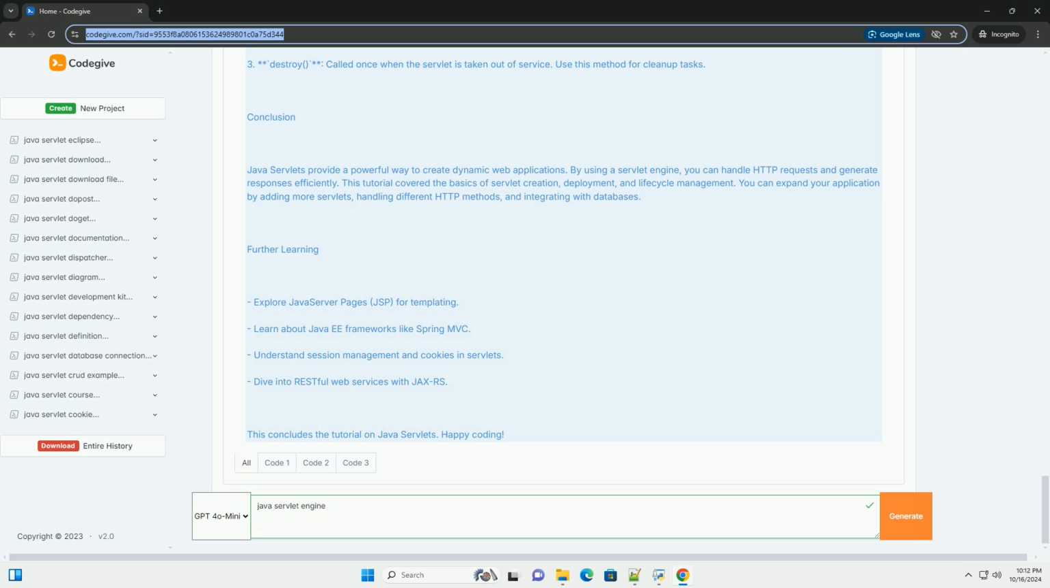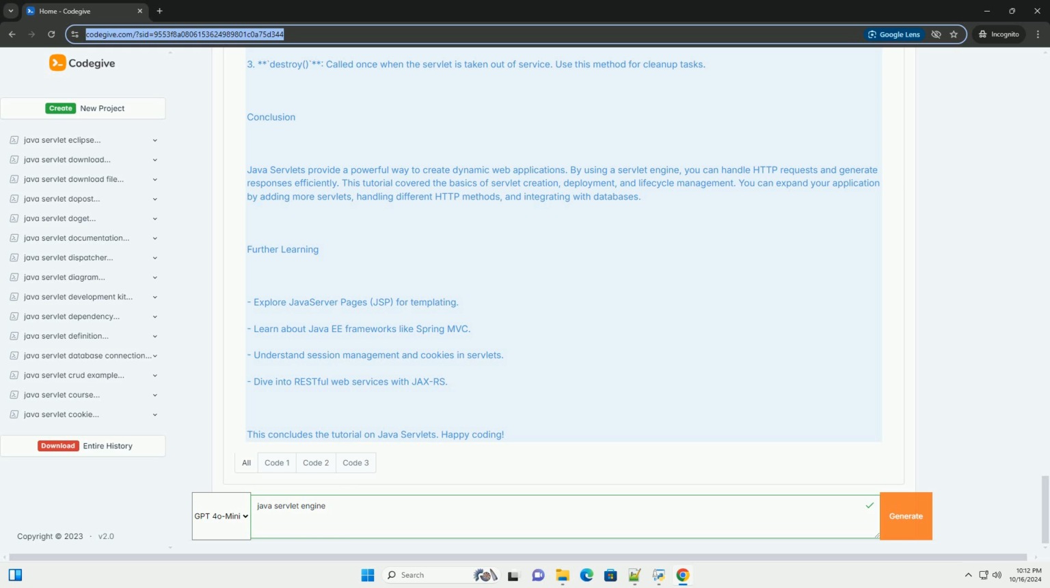Servlet lifecycle. The servlet lifecycle has 3 main methods. 1. init: called once when the servlet is loaded into memory. Use this method for initialization tasks. 2. service: called for each request made to the servlet. It can be overridden to handle both GET and POST methods. 3. destroy: called once when the servlet is taken out of service. Use this method for cleanup tasks.